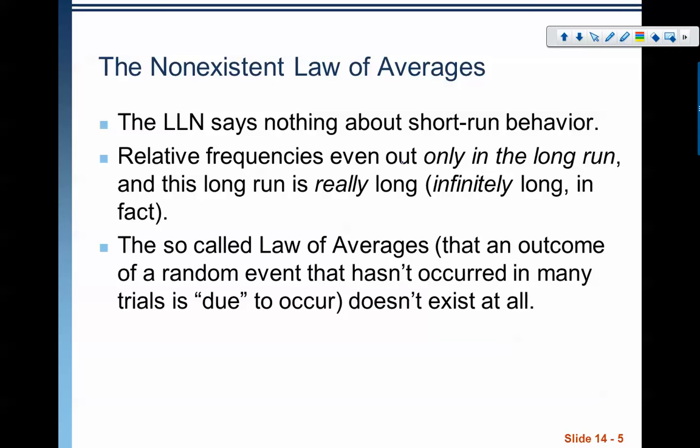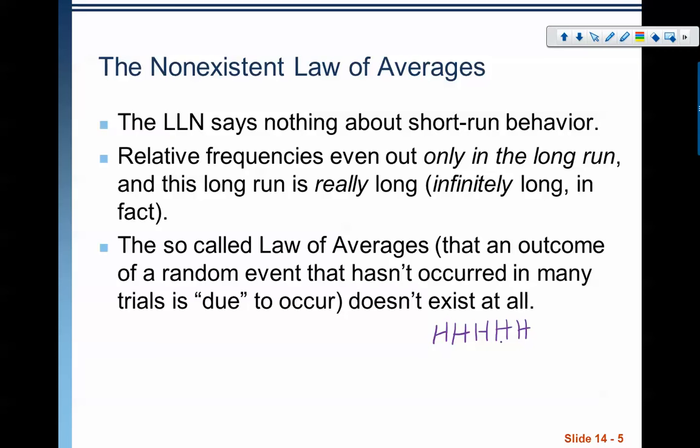What the law of averages says is that when a random event hasn't occurred in a while, we think that that random event is due to happen. So, for example, coin flips. If I were to flip 1 heads in a row, you're probably okay with that, right? That's a fairly likely event. We're also not very uncomfortable with flipping 2 heads in a row. We might, on the 3rd coin flip, start to feel a little bit weird about having 3 heads in a row. But as we get to 4 and 5 heads in a row, as humans, we're going to start being suspicious that something is up, right?